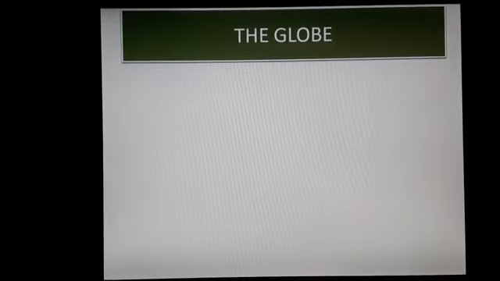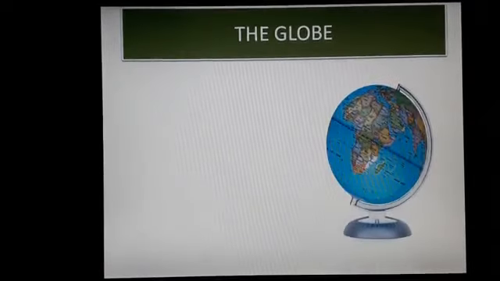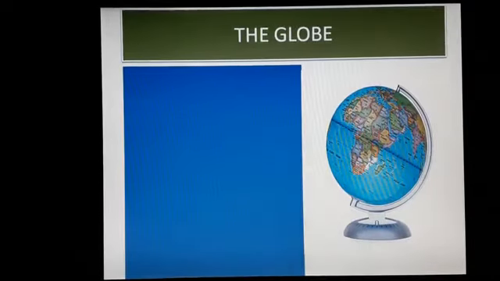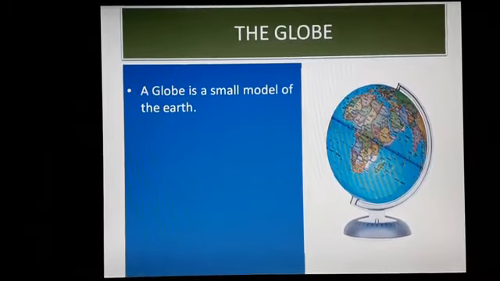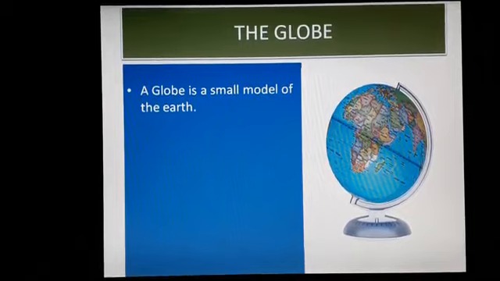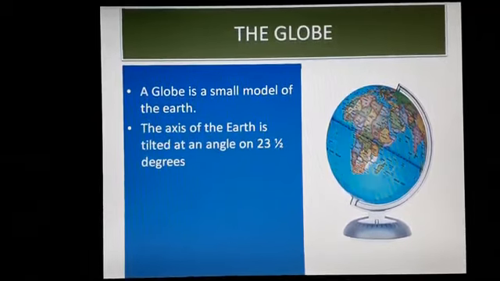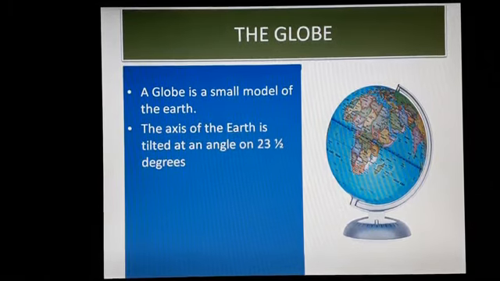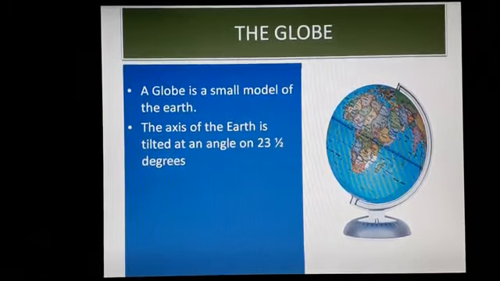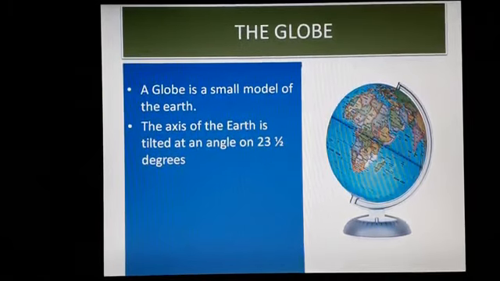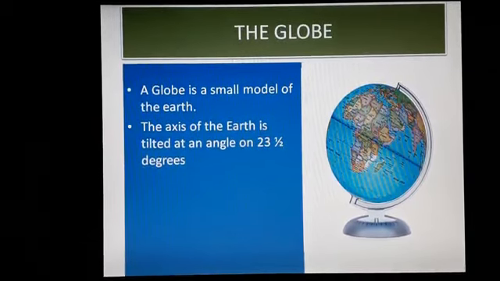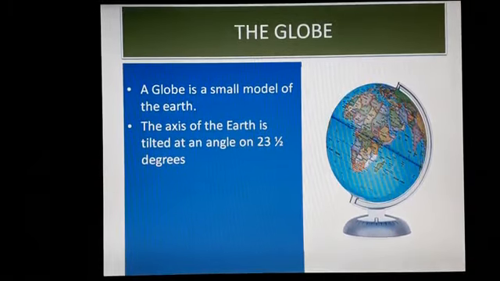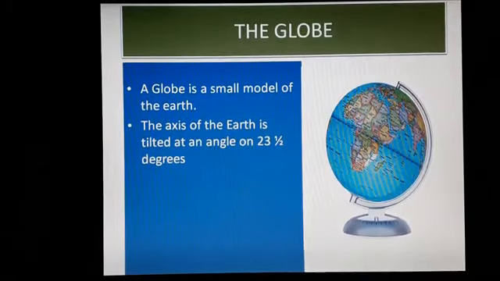Let us learn about the globe. The globe is a scale model of the earth. It is spherical in shape and gives an accurate picture of the earth. However, we can see only half of the globe at a time. We have to turn the globe around to see the other half, like the earth.